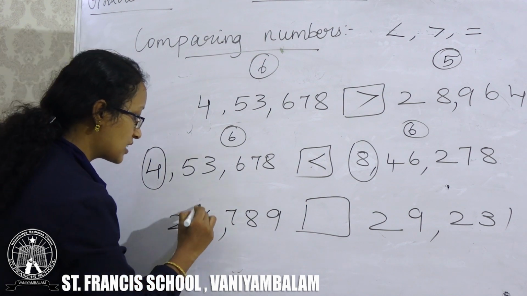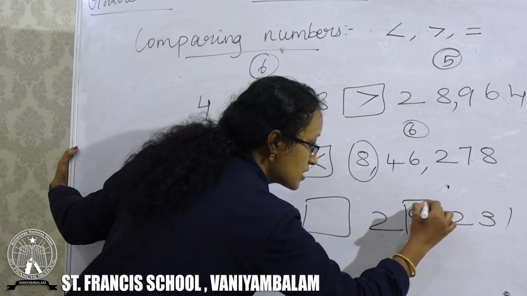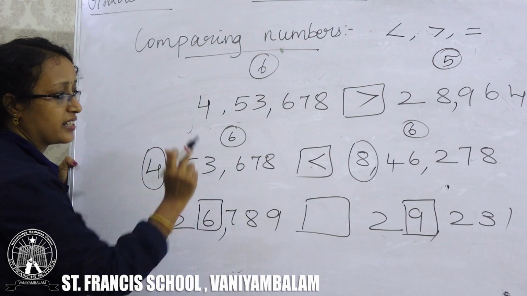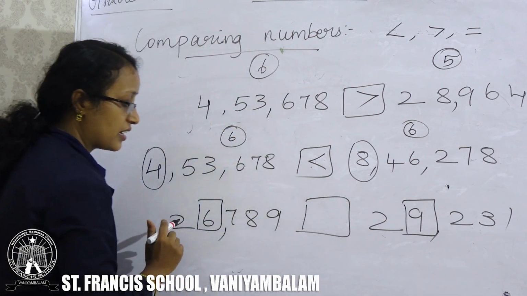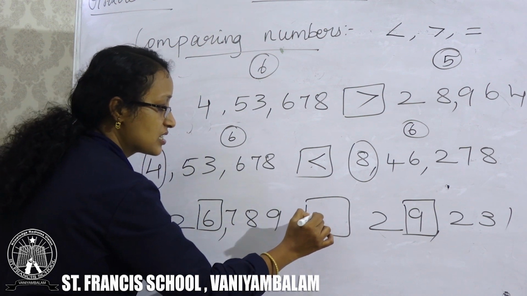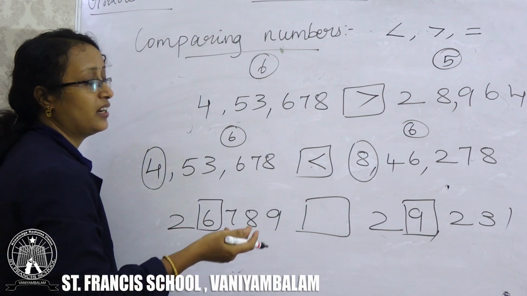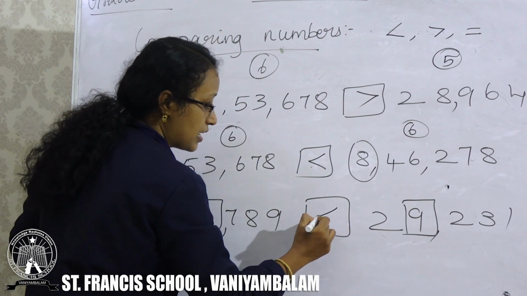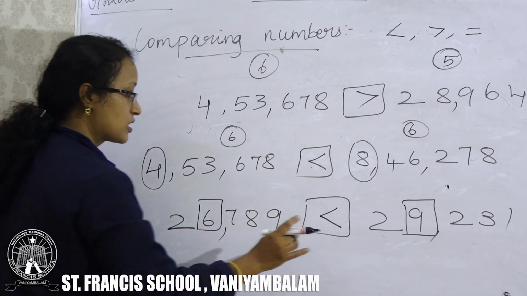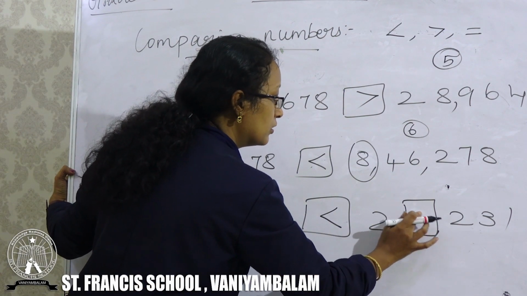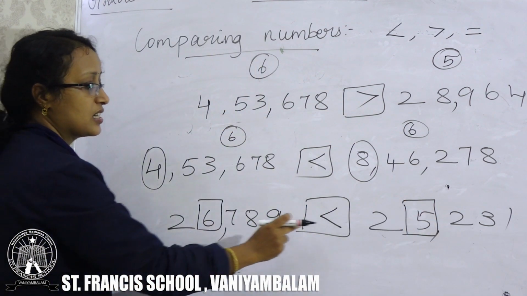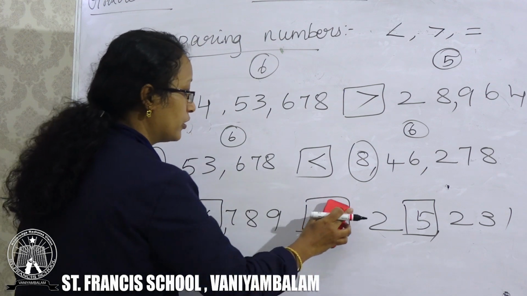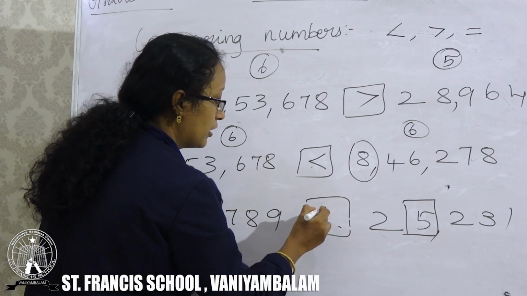So you can check the second digit of the number. What is the second digit? 6. Here the second digit is 9. So when you compare the 6 and 9, you can write whether it is equal, less than, or greater than. Here 6 is less than 9. Suppose if you have 5 here, what will be your answer? 6 is greater than 5. You can write 6 is greater than 5.